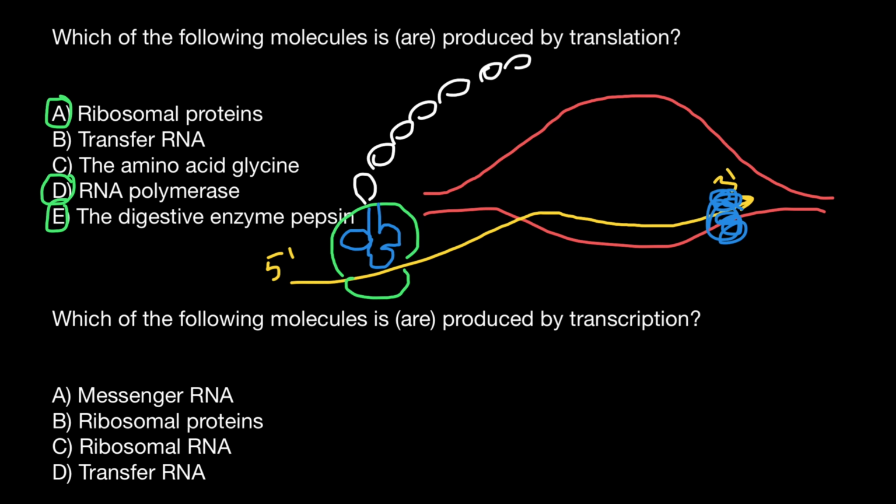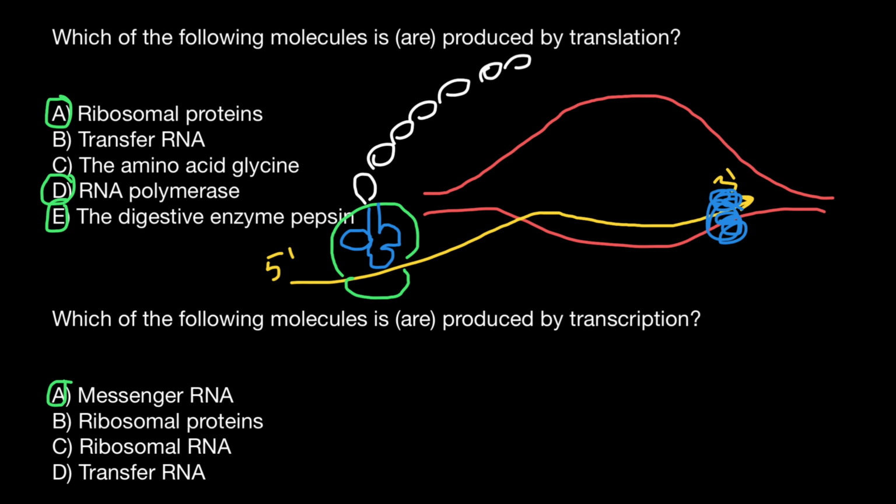Messenger RNA. Messenger RNA is a product of transcription. So we have to circle this variant A. And next, ribosomal proteins. Ribosomal proteins would be the result of polypeptide chain folding, and the polypeptide chain has to be produced first by the process of translation of the messenger RNA by the ribosome. So this is a result of translation and not transcription. So we do not circle this variant.